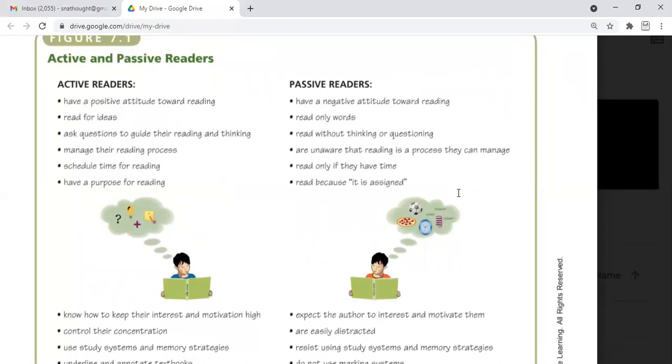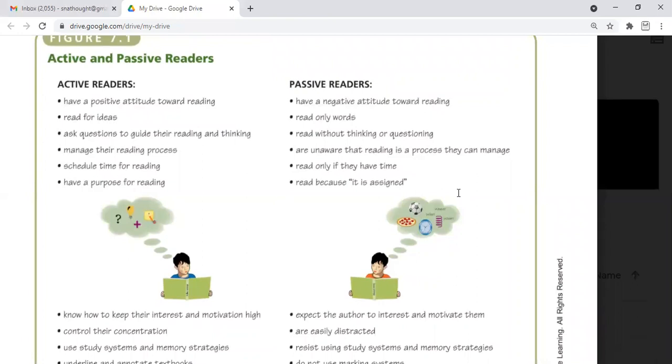But a positive attitude is that it is quite interesting, we get knowledge, we are aware of it. Active readers read for ideas and for a purpose, but passive readers read only for the words, not for any purpose. Active readers ask questions to guide their reading and thinking, but passive readers, without thinking and without questioning, just go through the words.